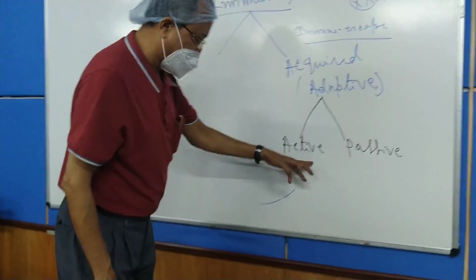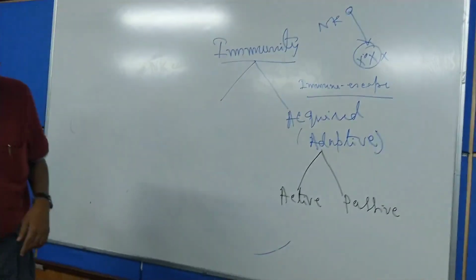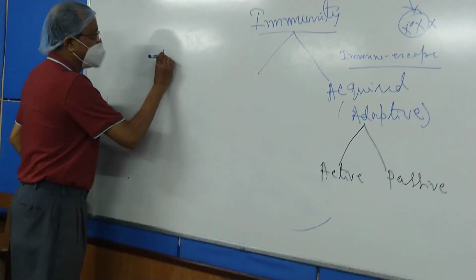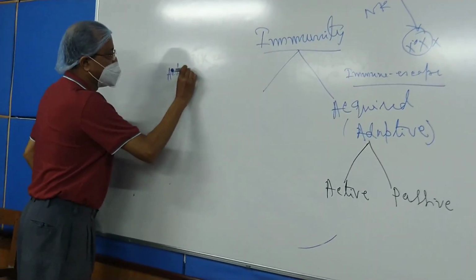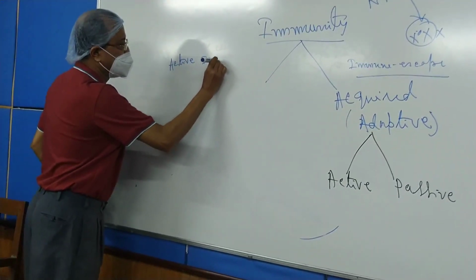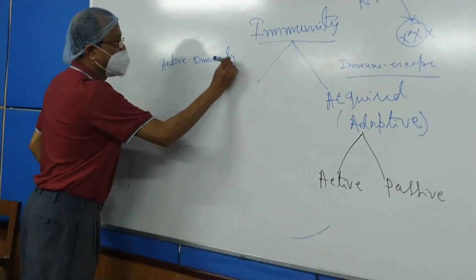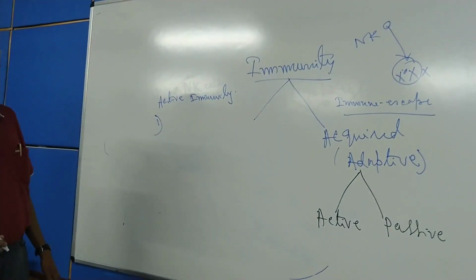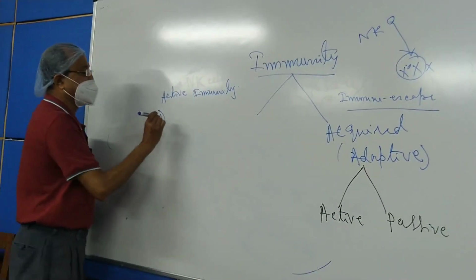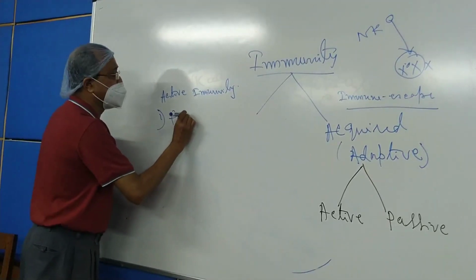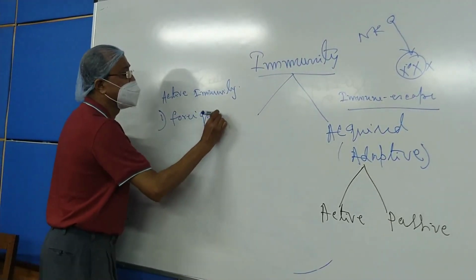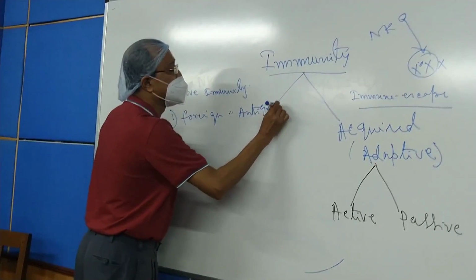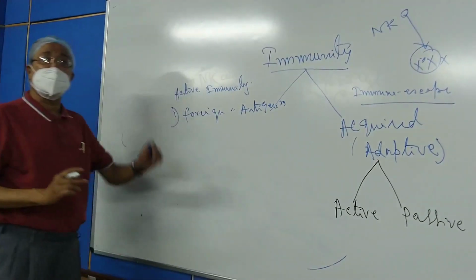Now we shall talk about the active immunity. Active immunity, as I told you earlier, has got two important features. One is it acts against the foreign antigen, or the foreign invader.